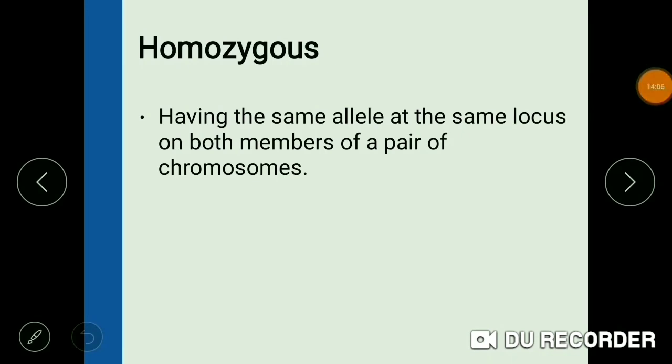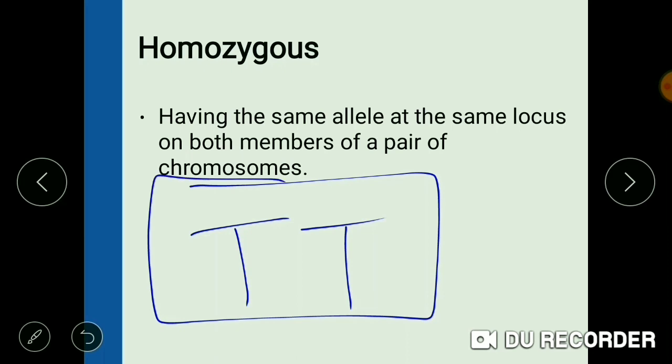Homozygous condition means, suppose we have taken the example of a tall plant. Capital T is used to represent the tall plants. And if this is one allele and this is the other allele, and the same allele is present on both of the chromosomes, then in such a condition it is said to be homozygous, since the same allele is present on the chromosomes.